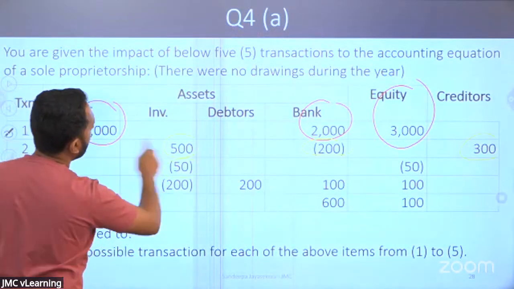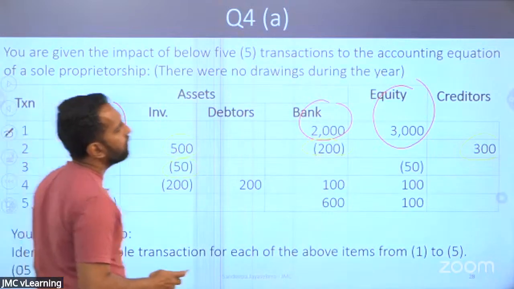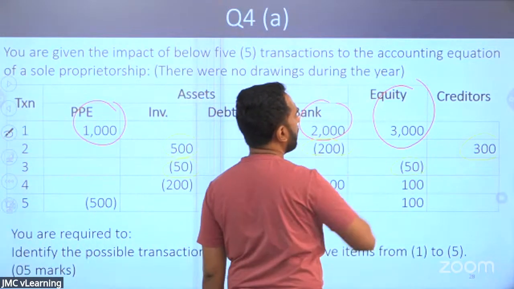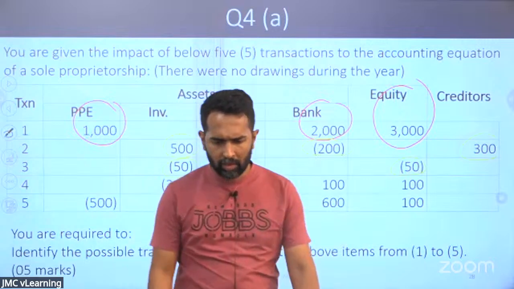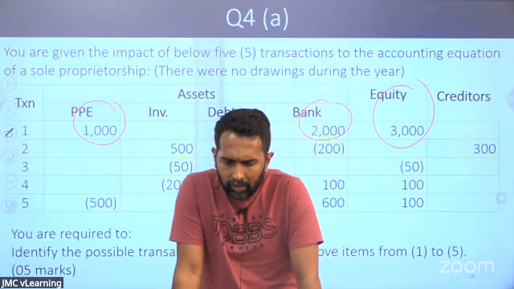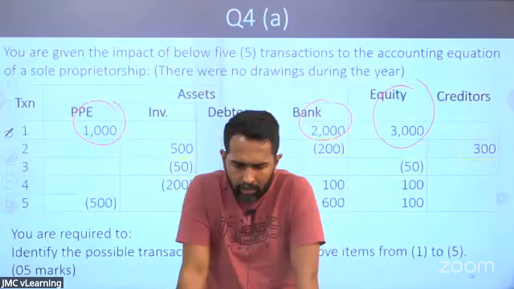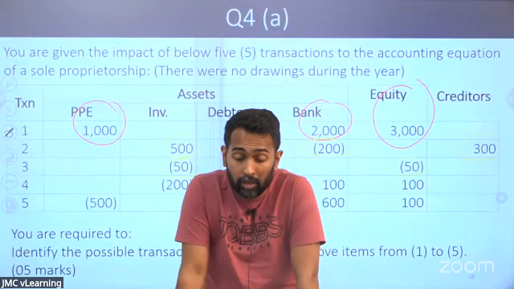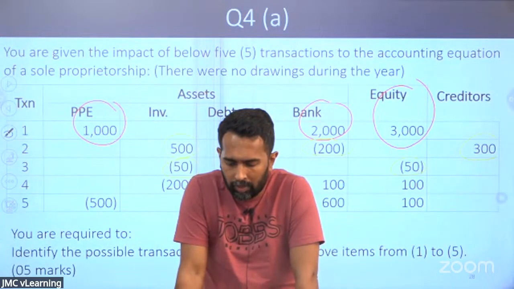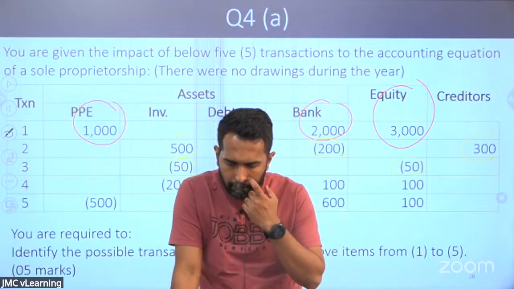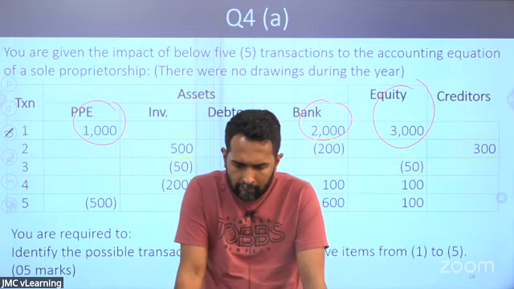Inventory reduced by 50. Equity reduced by 50. What is that? Tell me what the third transaction is. Inventory reduced by 50. Equity reduced by 50. Tell me what the answer is. Quickly, tell me. What is the answer?